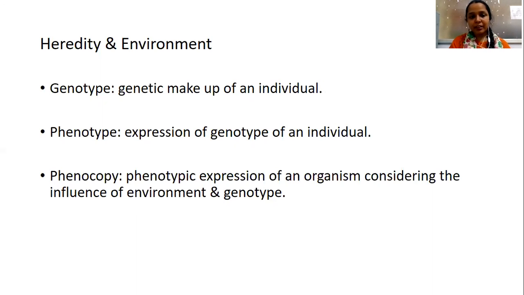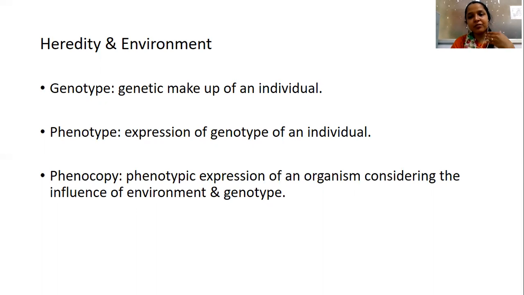I'll be quoting certain examples in the next slides or in the next session. If an individual has a normal wheatish skin complexion and gets exposed to the sun for a longer duration, obviously the complexion may turn darker.